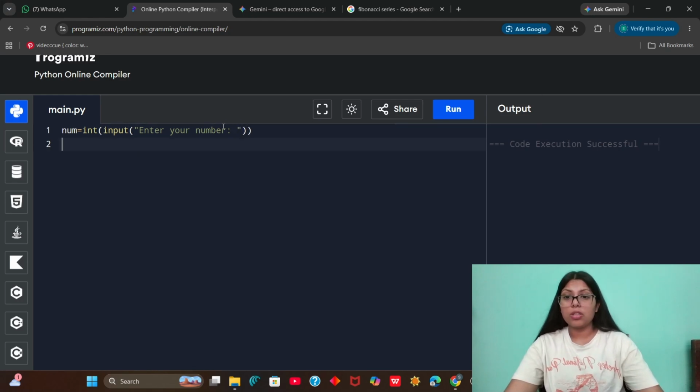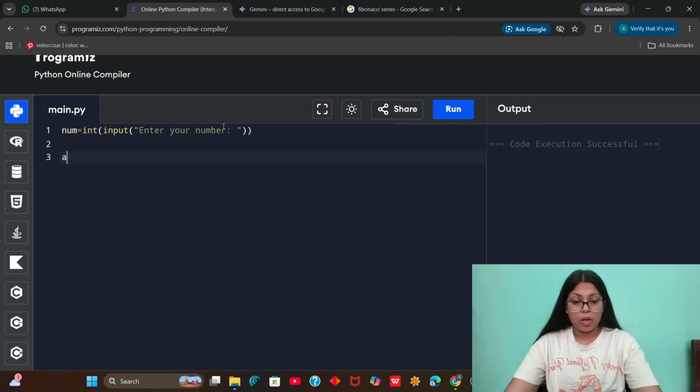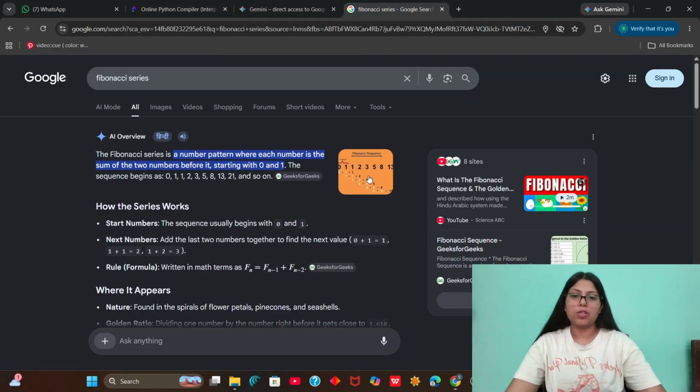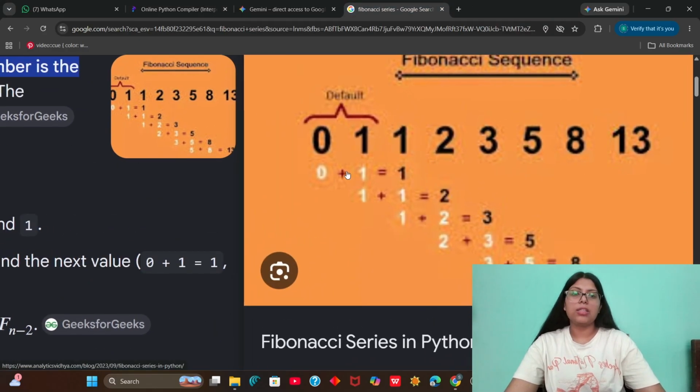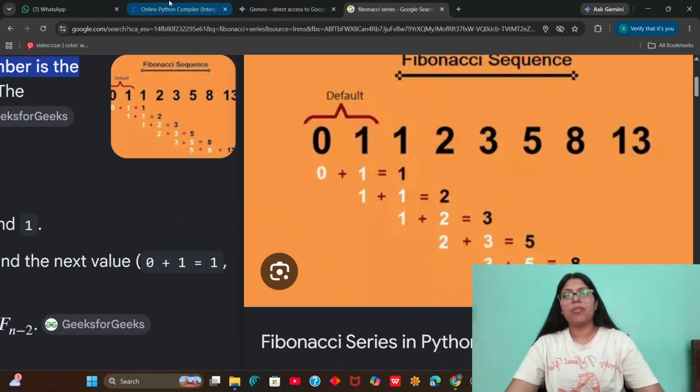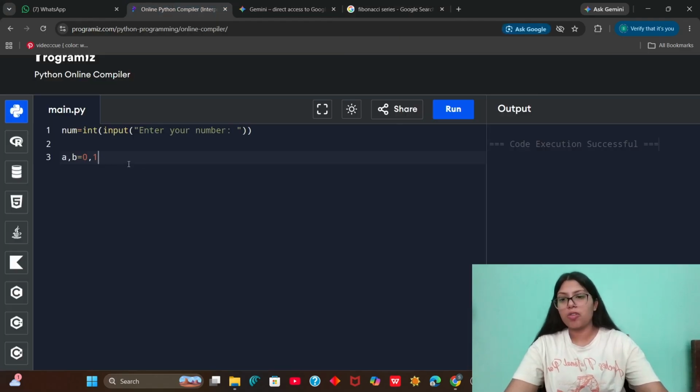I will show the way of writing it with for and I will show it with while also. So now I have to take two default values 0 and 1, as we learned here also that this 0 and 1 is the default value that we have to take in the Fibonacci series. That is what I'm doing here.